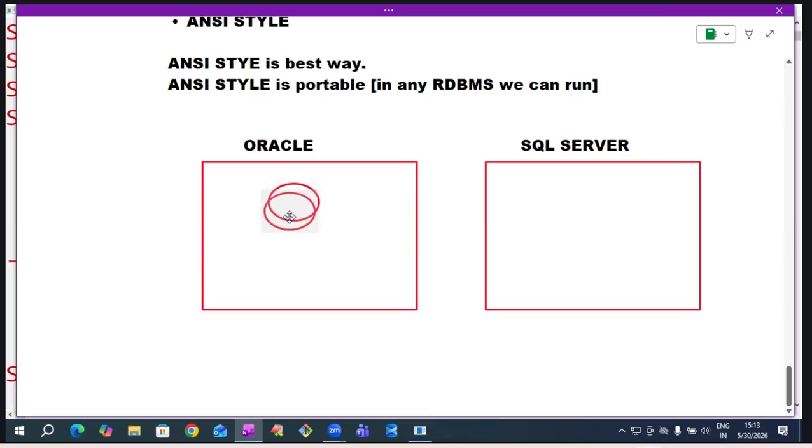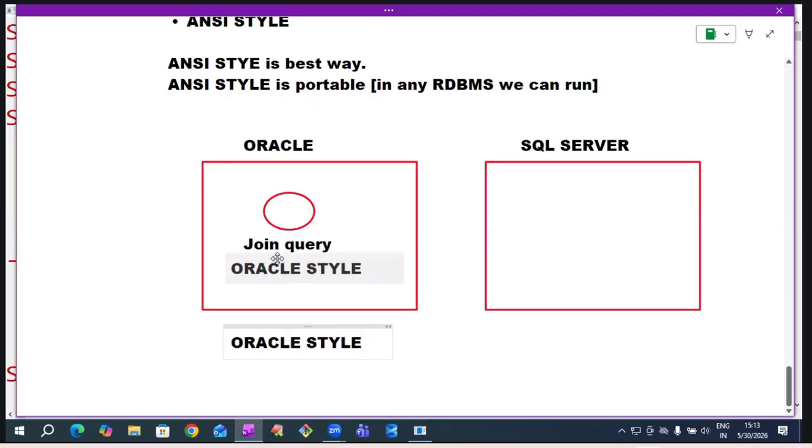Assume that this circle is the join query. This join query I am developing in Oracle style. I want to copy this to SQL Server and run it there.